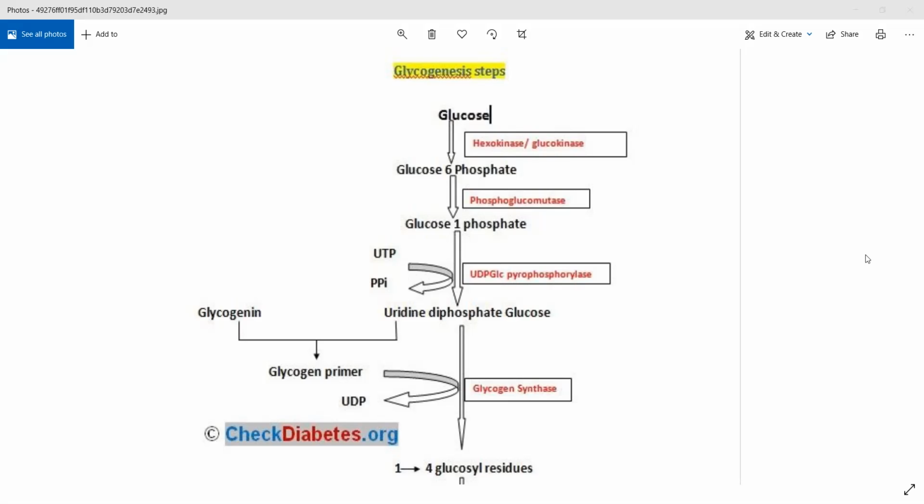Now, to this UDP glucose molecule comes and attaches glycogenin. Glycogenin is a very special protein. Okay? Glycogenin is also called a primer.